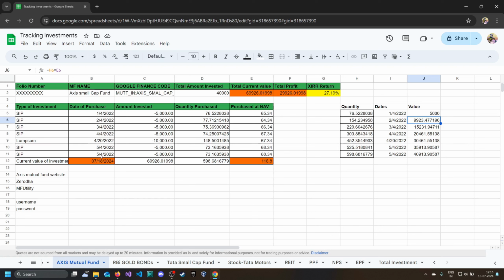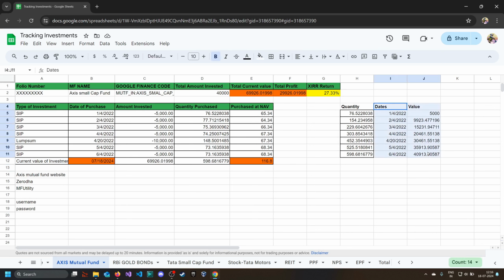So almost we are investing in the same month. Oh sorry, 2nd is the date, so it is 1st, so 4th January. So 4th January 2022 we have this much of value. In Feb we have this, March, April, and then in April again we did a lump sum investment, and then this is April, May, and again on the same date we did the. So let's change this date to 6. So May, June. So we have these many months of data, and we want a graph on dates and value.